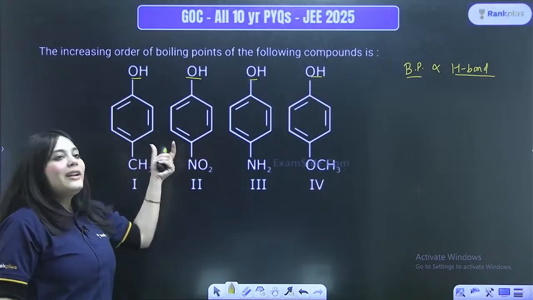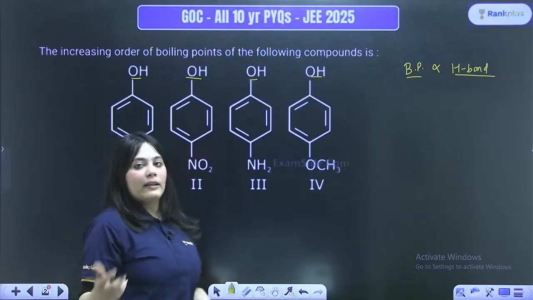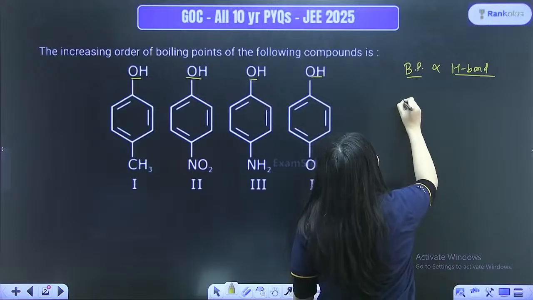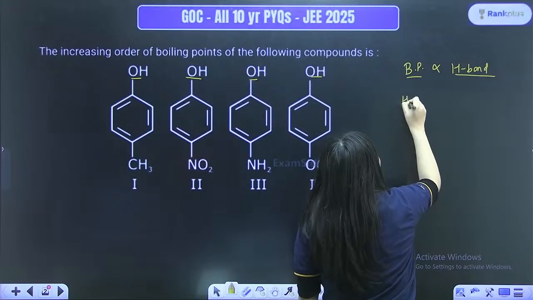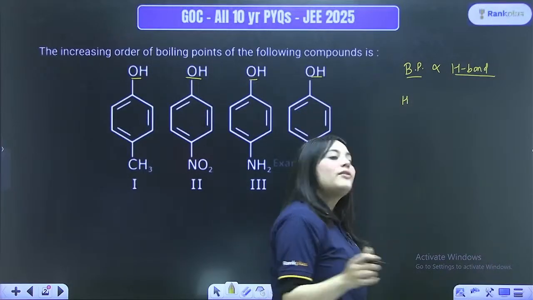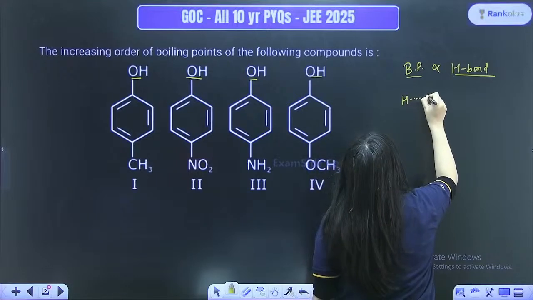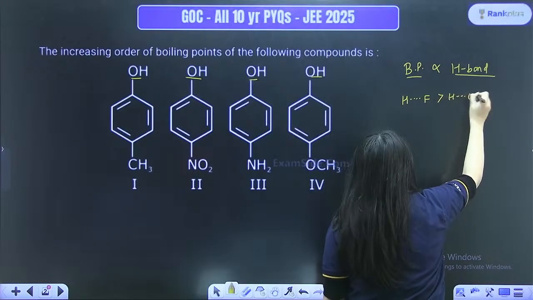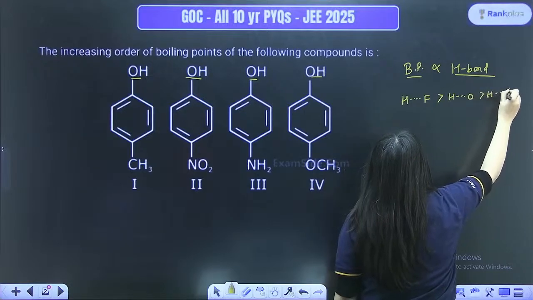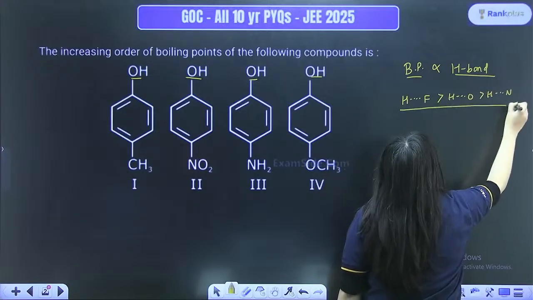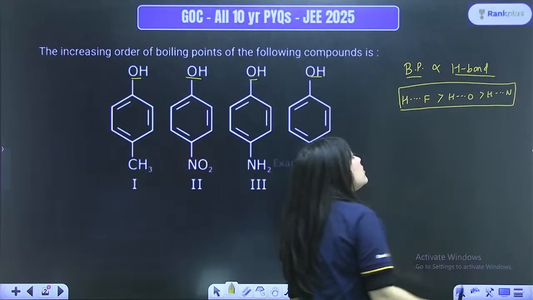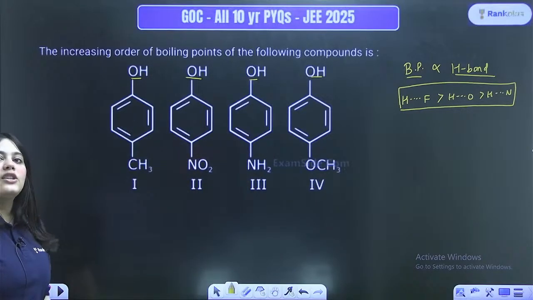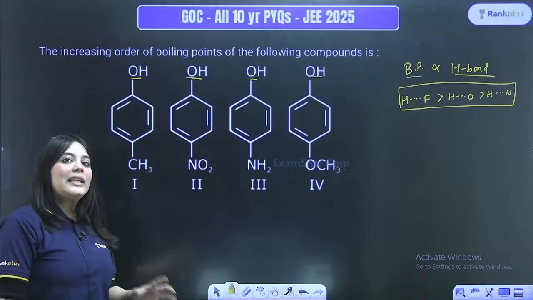Can you see the OH remains the same in all 4 options, which means the OH group will definitely show H bonding. Remember, what is H bonding? Revise it. H bonding only happens with 3 kinds of atoms, the strongest H bond happening with fluorine, followed by oxygen, followed by nitrogen. That is it. Only these 3 atoms actually show H bonding. No other atoms show you hydrogen bonding. Is this thing clear to you?